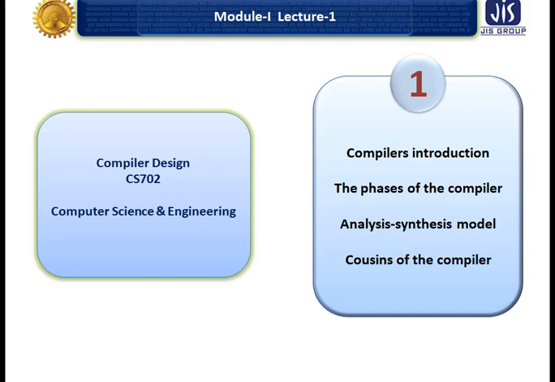For what? To produce the expected output depending on the input. If you give the input, your expected output will always be produced.